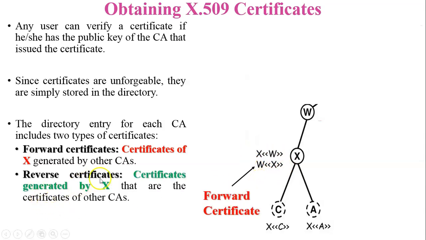Next, reverse certificates: certificates generated by X that are the certificates of other certification authorities. Now see in this figure, the certificate of certification authority W is generated by X. So here, the certificate of W generated by X is called a reverse certificate, as per the definition of reverse certificates.